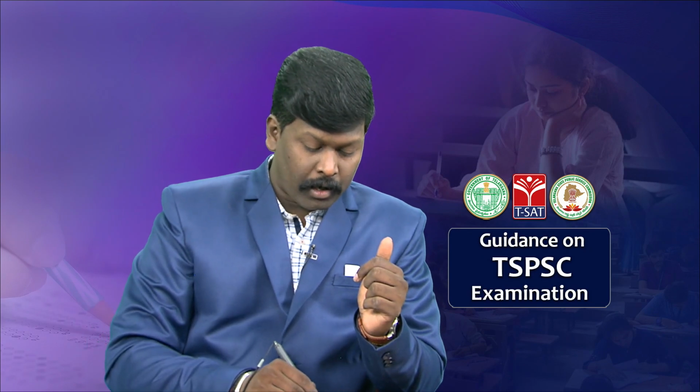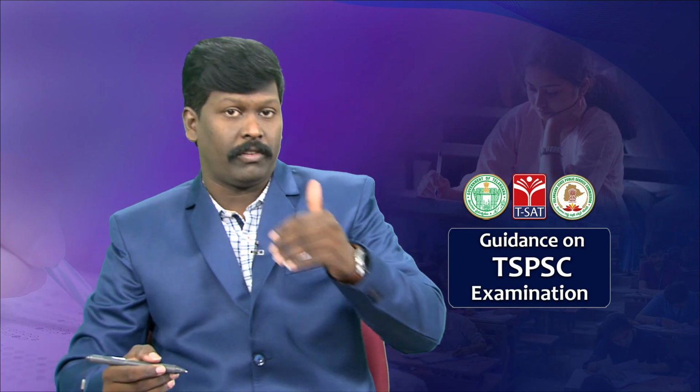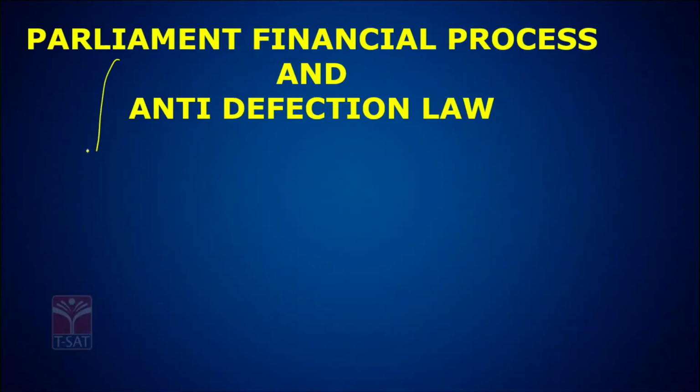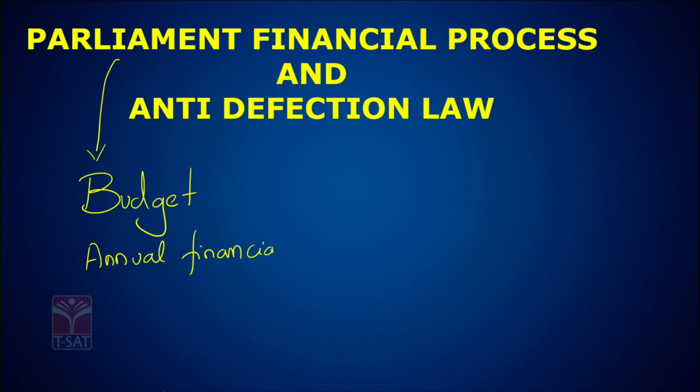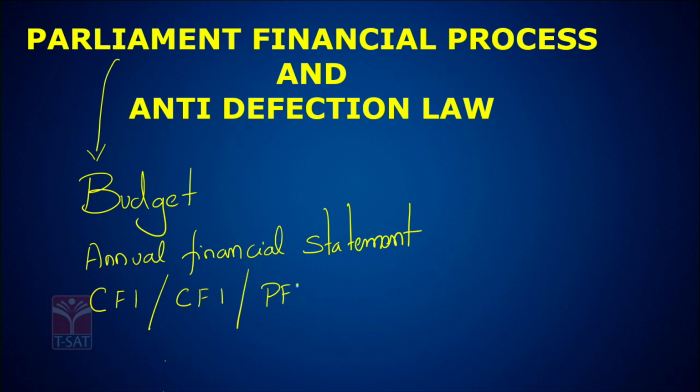Now, coming to the Parliament financial process. The Parliament financial process mostly consists of topics like budget, annual financial statement, Consolidated Fund of India, Contingent Fund of India, Public Fund of India, as well as cut motions.